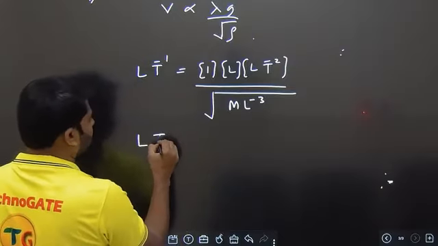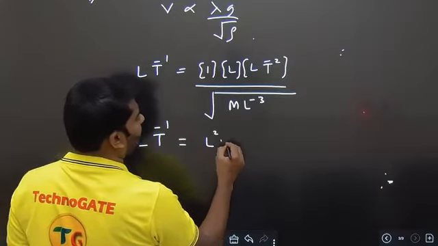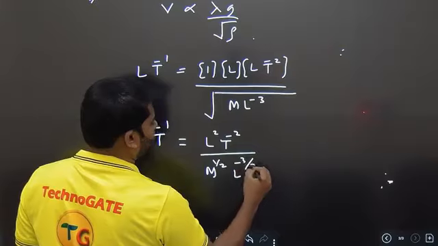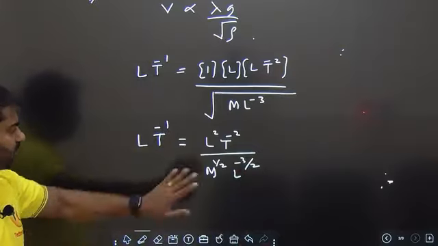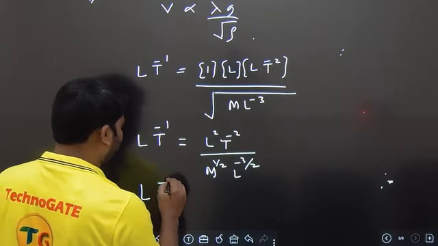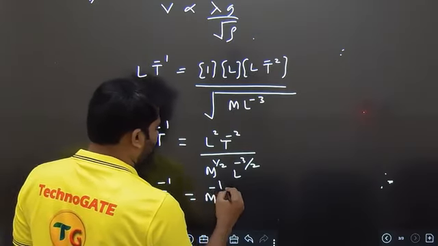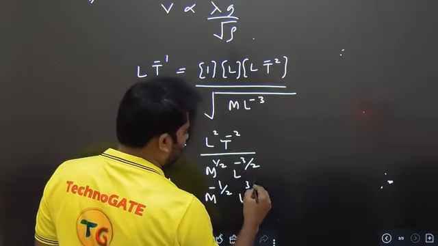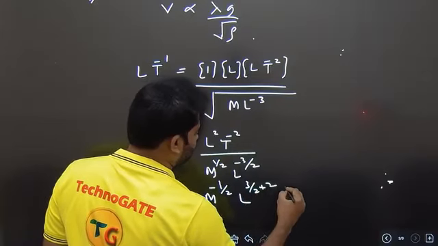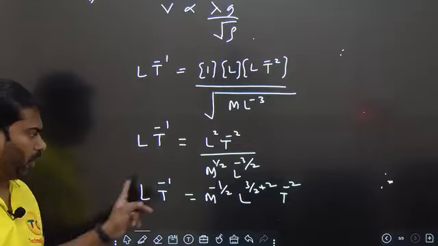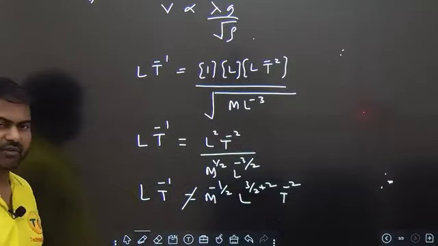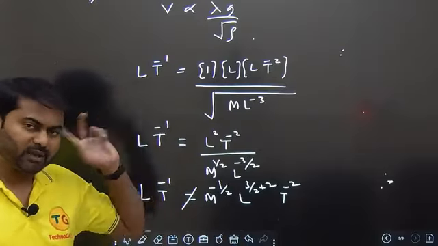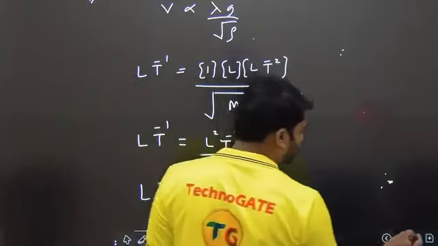So if you simplify this, L T power minus 1 is equal to L square T power minus 2 by M power half L power minus 3 by 2. If you simplify this further, again we will not be able to make it very simple. M power minus 1 by 2, L power minus 3 by 2, if it is going to the upside, 3 by 2 plus 2, and T power minus 2. So no way you can make the left hand side same as the right hand side. So second option is also wrong. Clear? Similarly, let's proceed to check the third option, option number C.